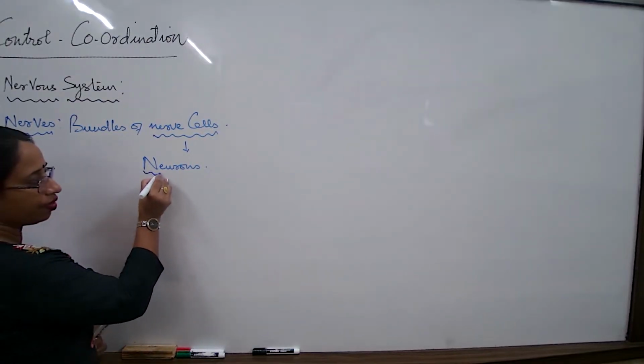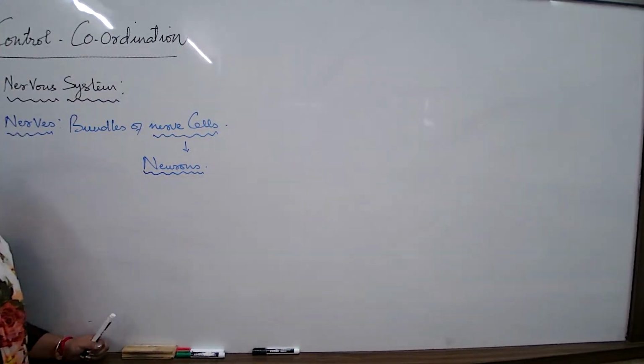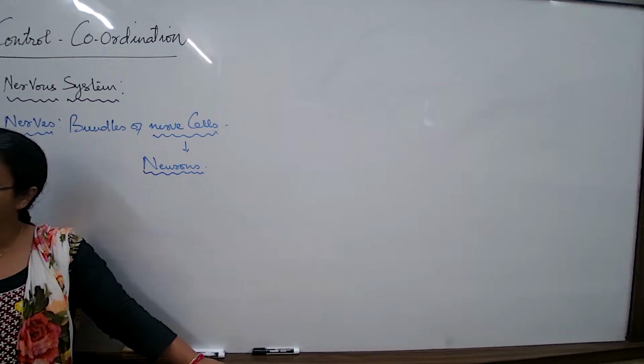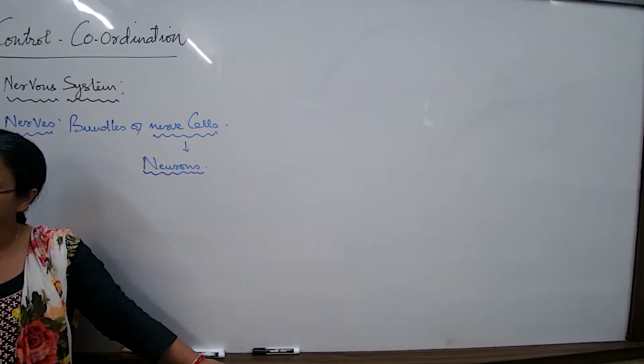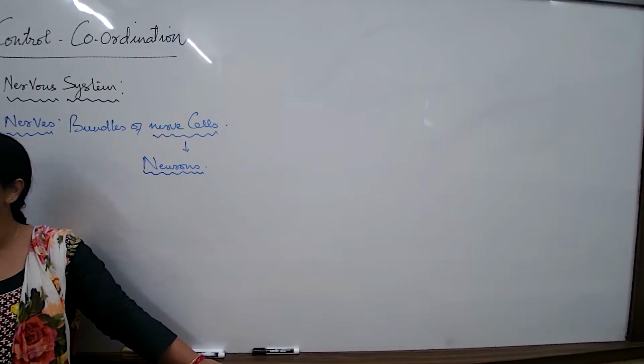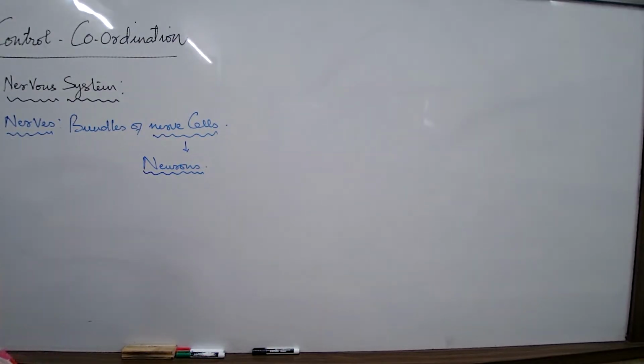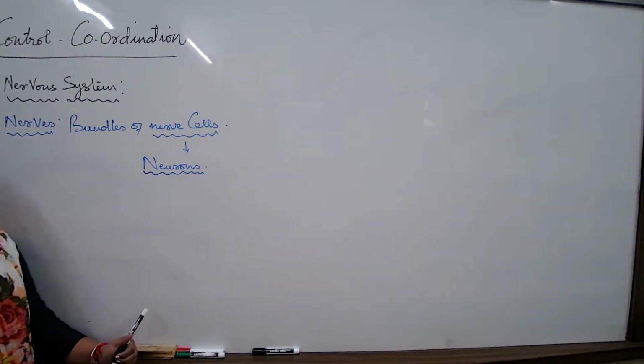So now, when we have silly doubt. Maybe silly. What is the definition of coordination? What is the definition of coordination? Definition, if you have to write a proper definition, you should always write the working together of tissues of our body, by receiving signals.